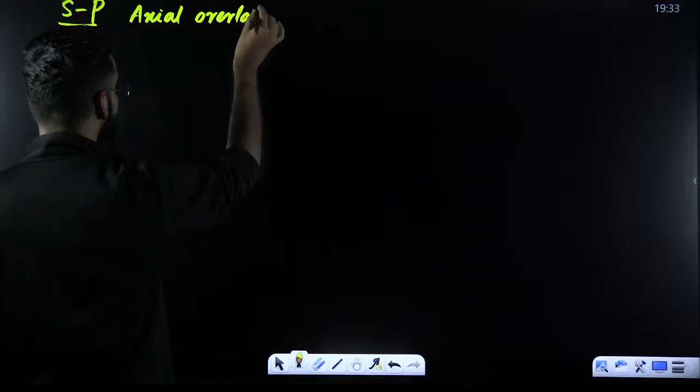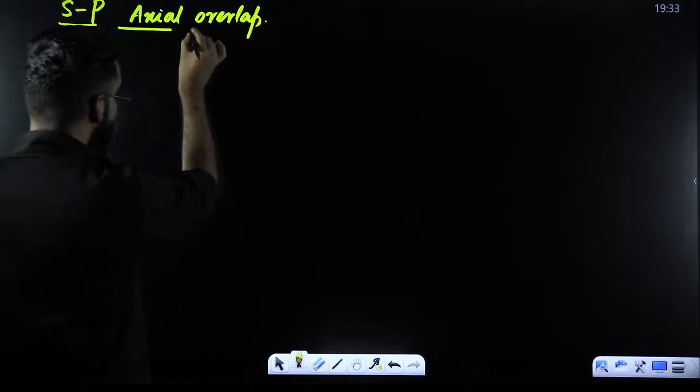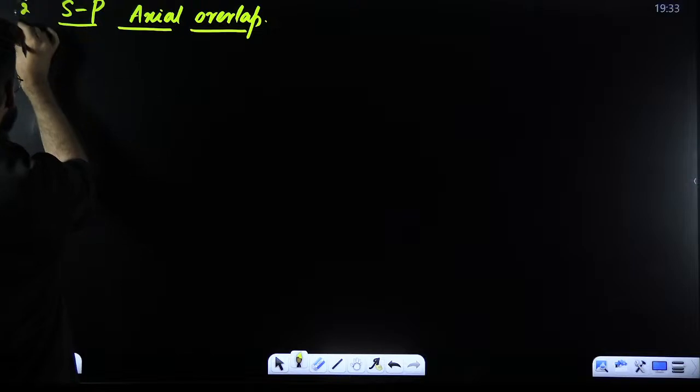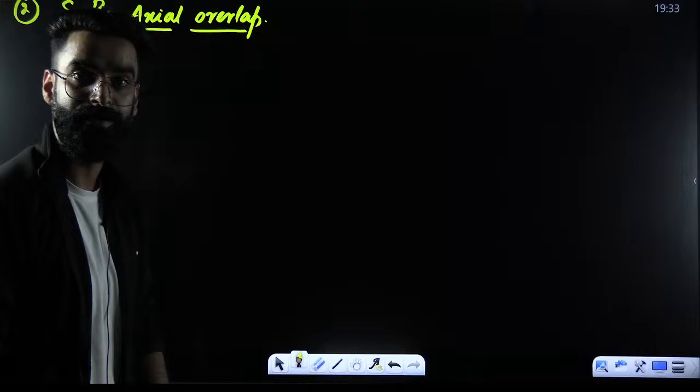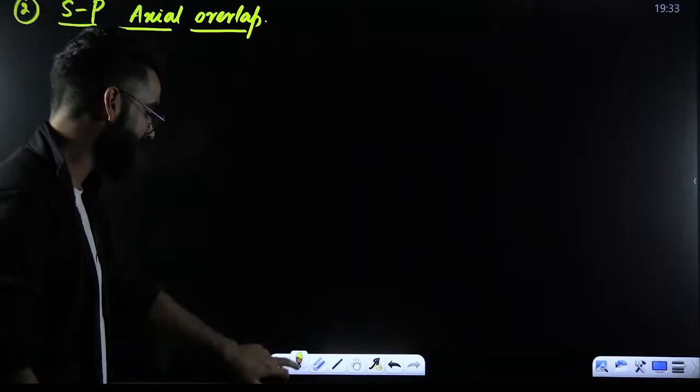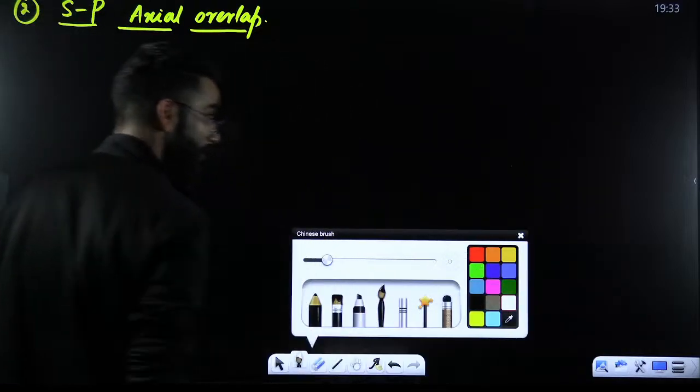I'm talking about the axial overlapping, right? The first type of axial overlapping was SS axial overlapping. Second is SP axial overlapping. From the name itself, you will understand now what the SP overlapping is all about.